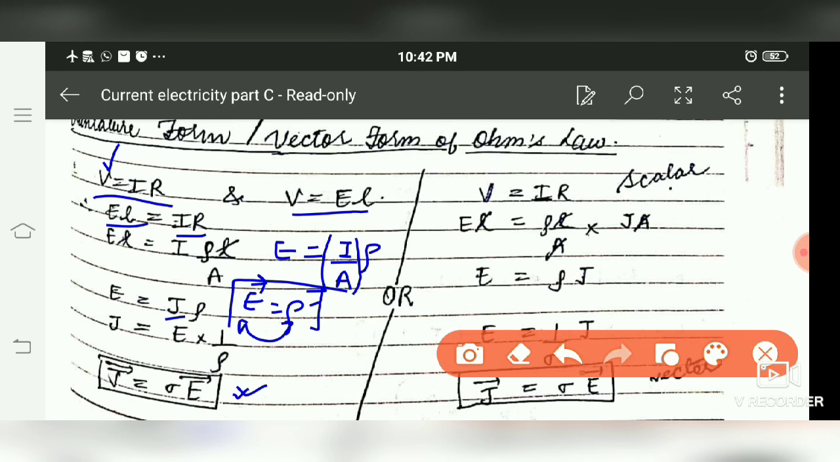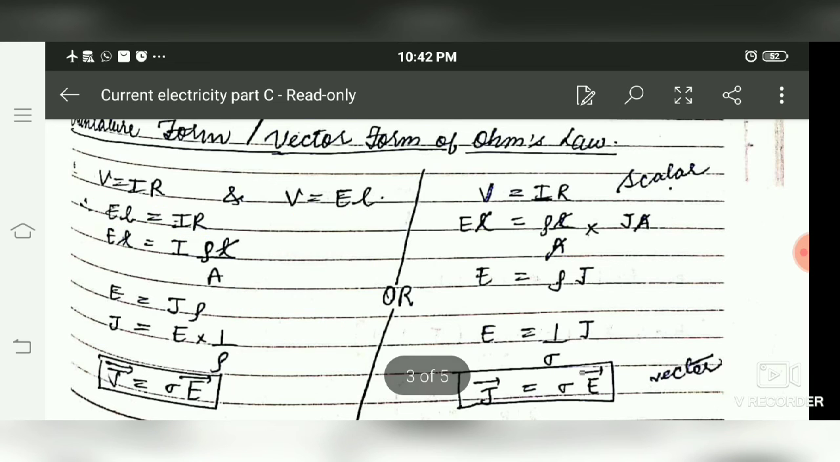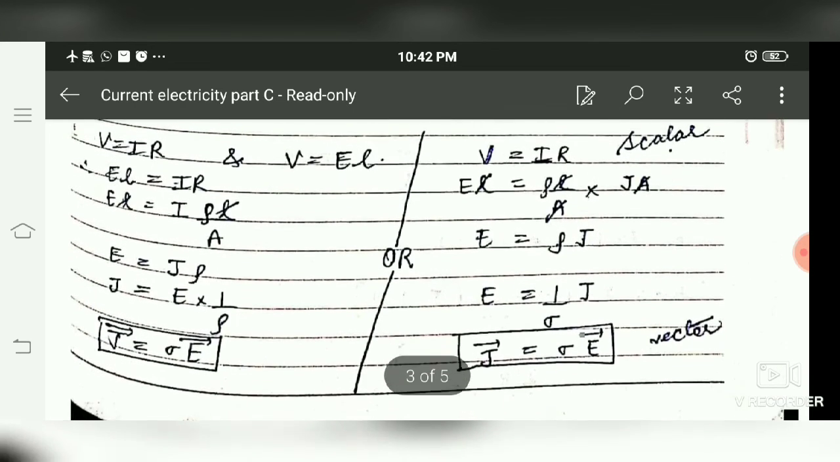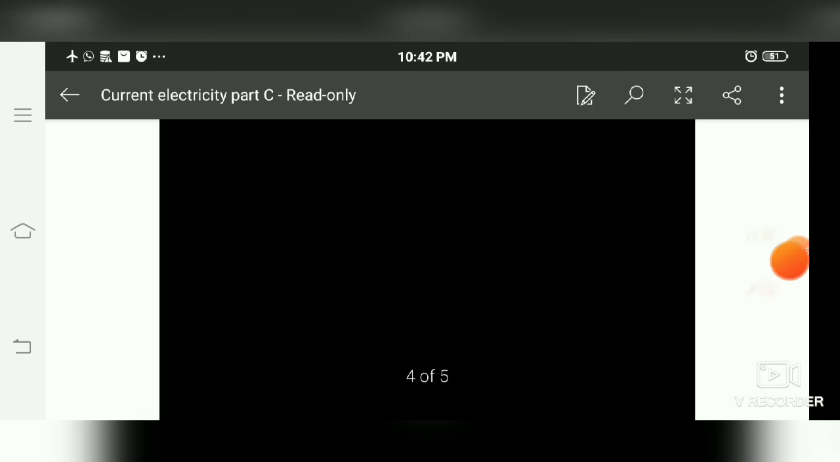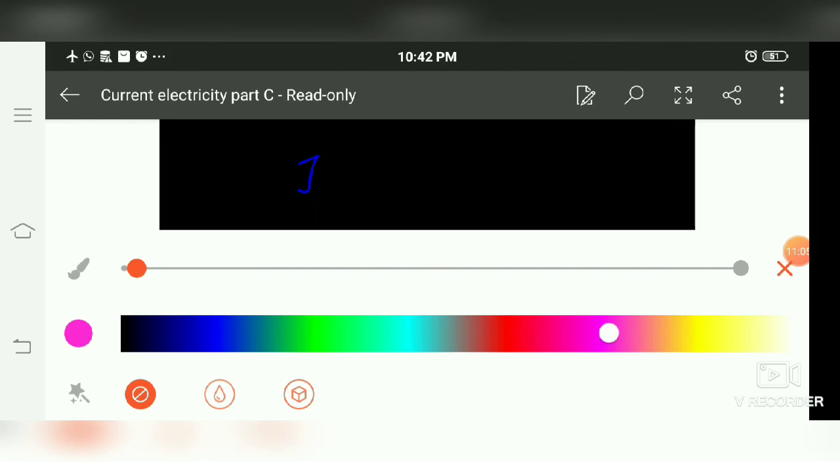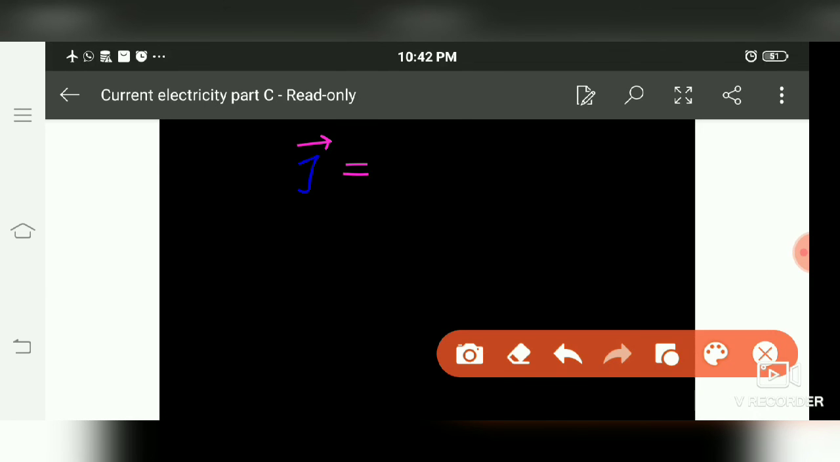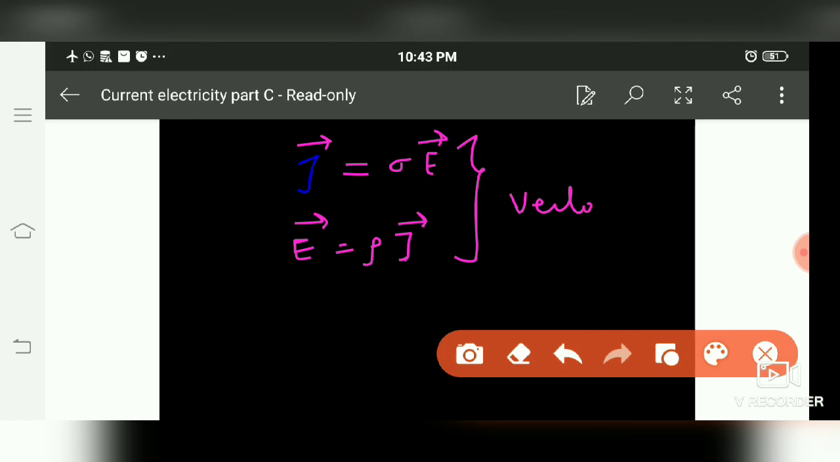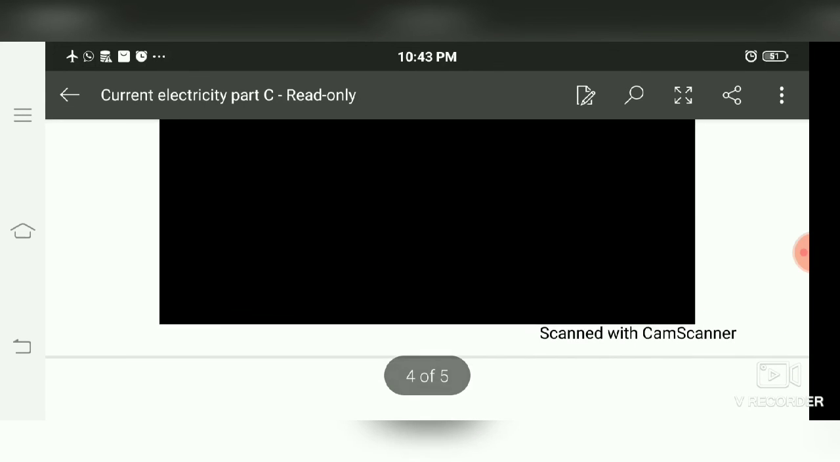So both of these are the vector form of Ohm's law. With this we can say the vector form of Ohm's law is represented in two forms: first is J equals sigma E and the other is E equals rho J. Both of these are the vector form of Ohm's law.